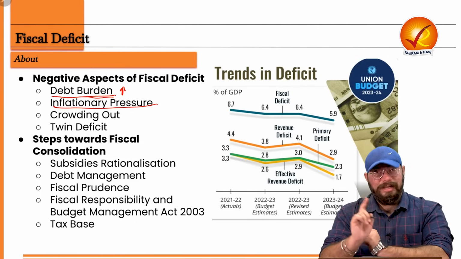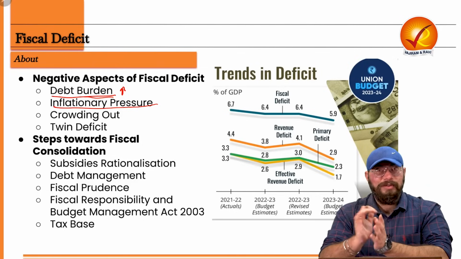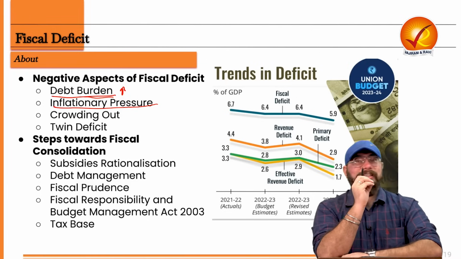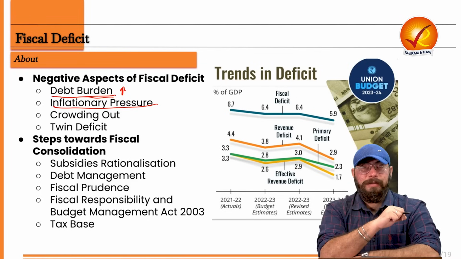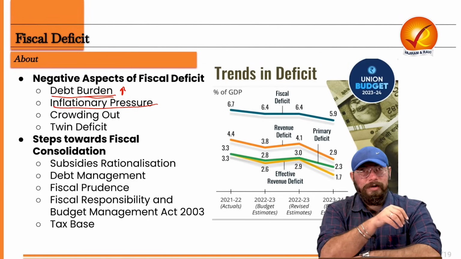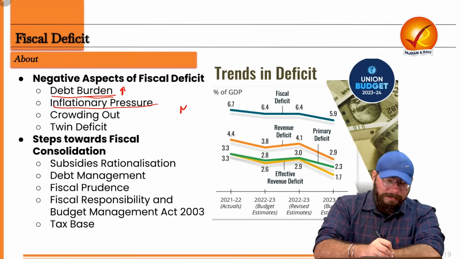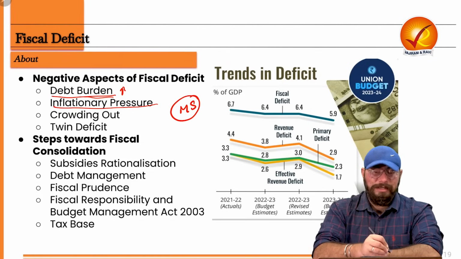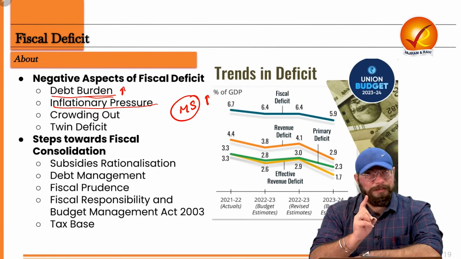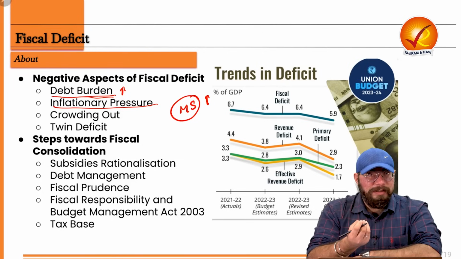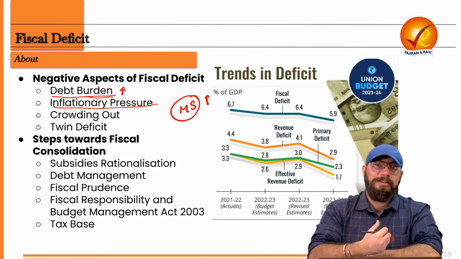Inflationary pressure. Now that is the second negative effect. Now how is this a negative effect? Let's say government is spending very much into the economy. If the government is spending more and more, what is bound to happen? The money supply in the economy is bound to increase. And if money supply is bound to increase, that means people are having more money at their disposal.